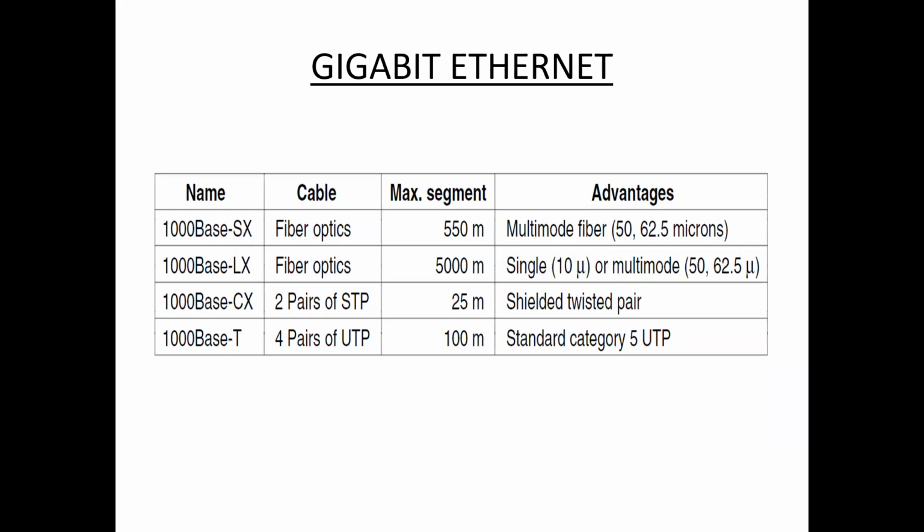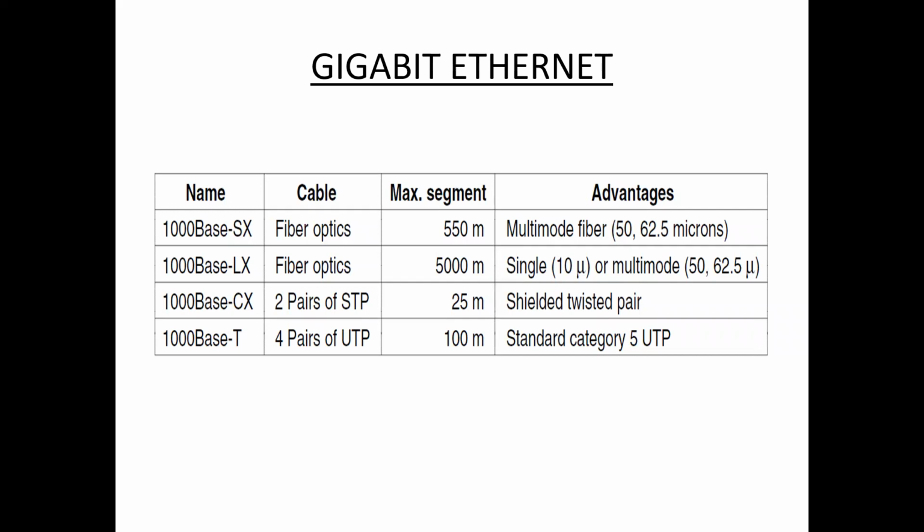Gigabit speed is an upgrade from fast Ethernet, which is slowly being phased out. That means with fast Ethernet we can transmit or receive data at about 100 Mbps, and with gigabit Ethernet we can transfer or receive data at about 1000 Mbps.